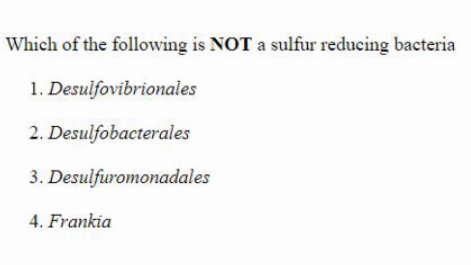Then which of the following is not a sulfur reducing bacteria? All the first three, 1, 2 and 3, they are sulfur reducing bacteria, but Frankia it is not. It is a nitrogen fixing bacteria. Answer is option 4.